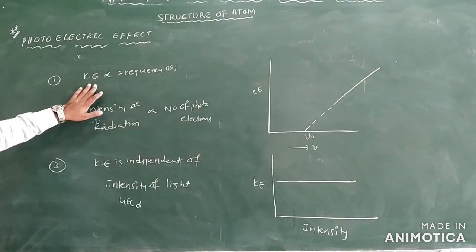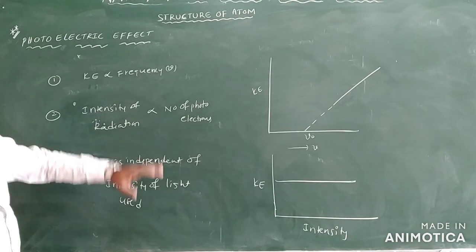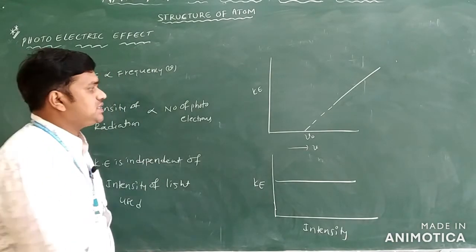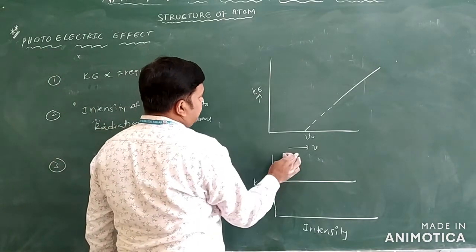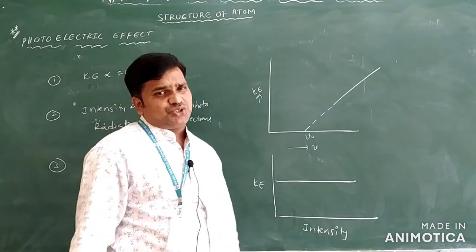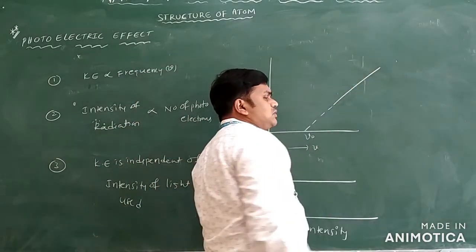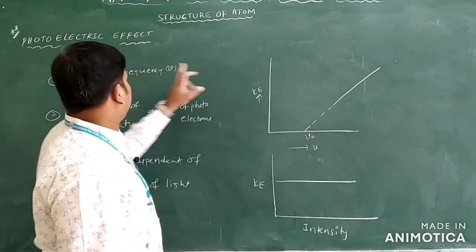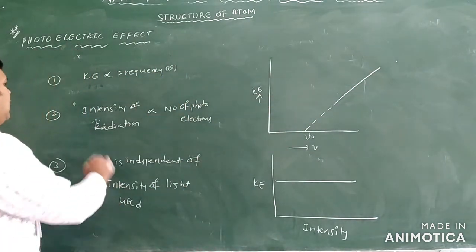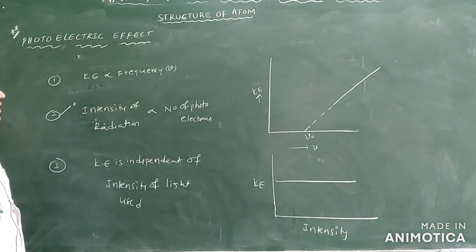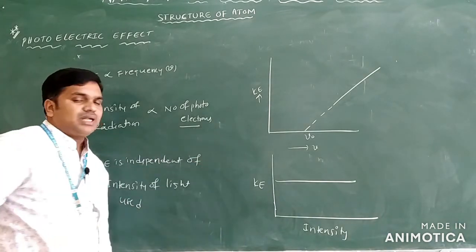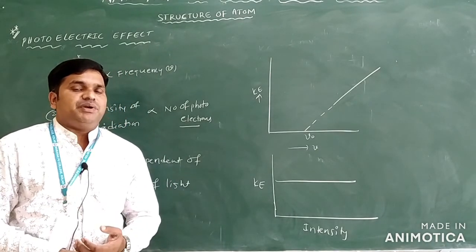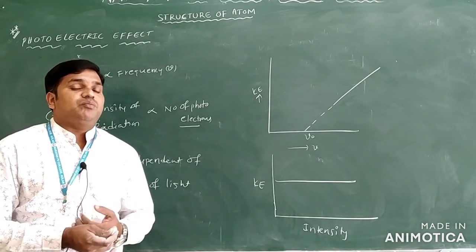So the next, we have some relations only here. Kinetic energy is directly proportional to the frequency only. Means if kinetic energy increases, frequency increases. You see this is the graph here, kinetic energy versus frequency. This nu naught, you know, is the threshold frequency only. The slope is a straight line like this. And one more important point: intensity of the radiation is directly proportional to the number of photoelectrons only. Means if you increase the intensity or energy of the radiation, then more photoelectrons are coming from the metal surface only.